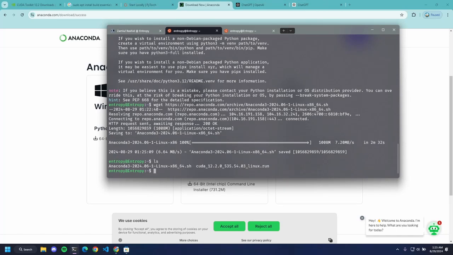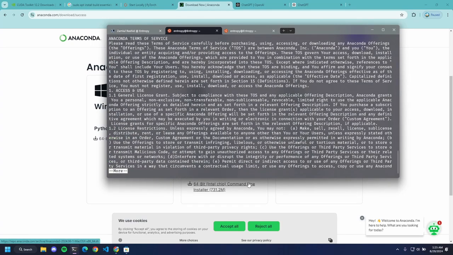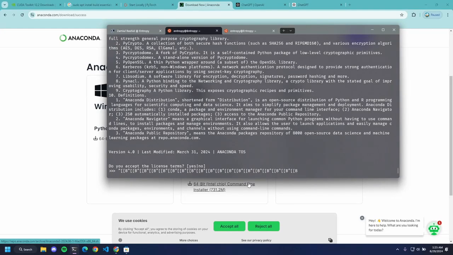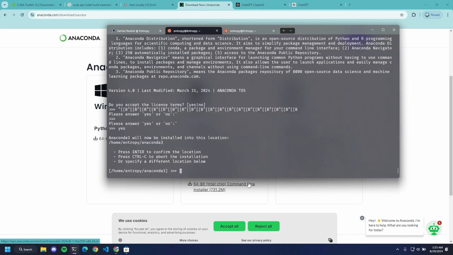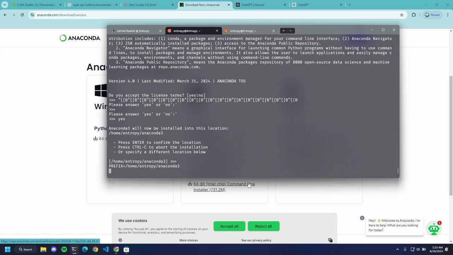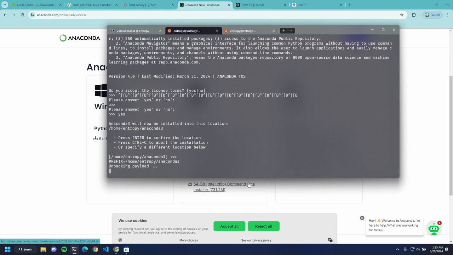See, ls shows the downloaded files. So let's run sh with the Anaconda script. You need to agree to this. Say yes, and then we need to specify the installation location for Anaconda. I recommend you install Anaconda in the default location so that you can properly set it up in the path and you can find it. But if you prefer any other location, you can specify the location there to install it.